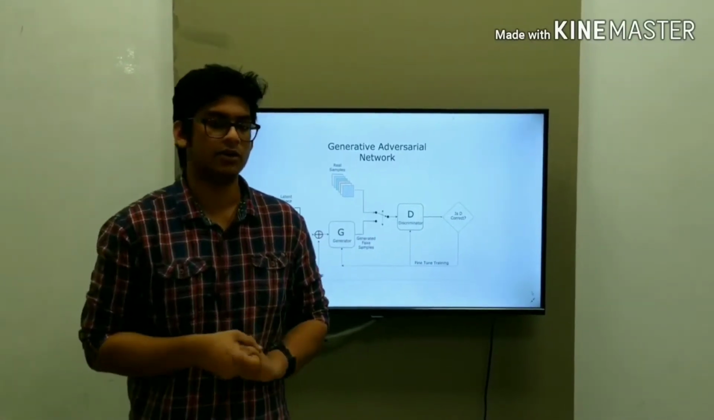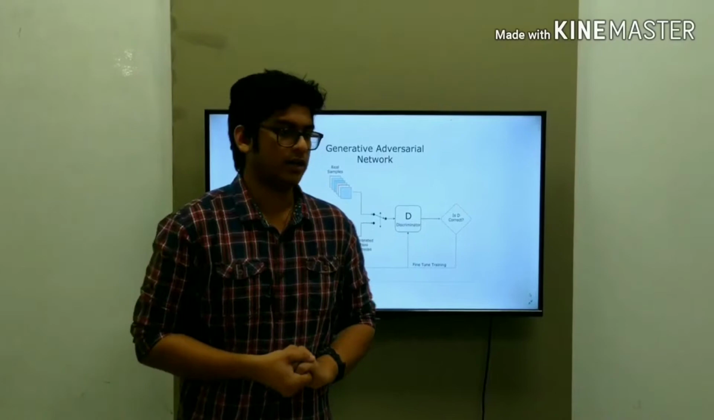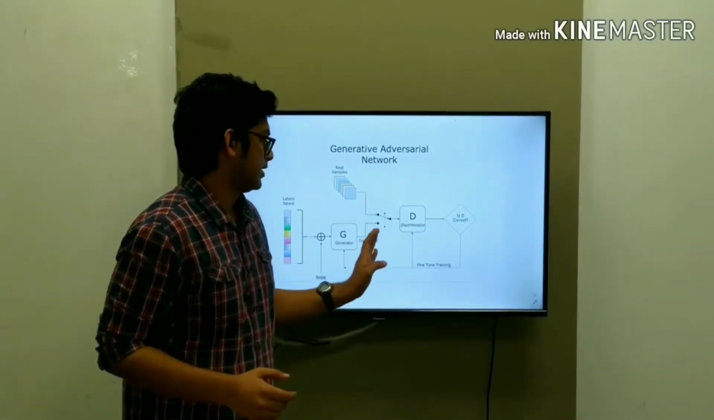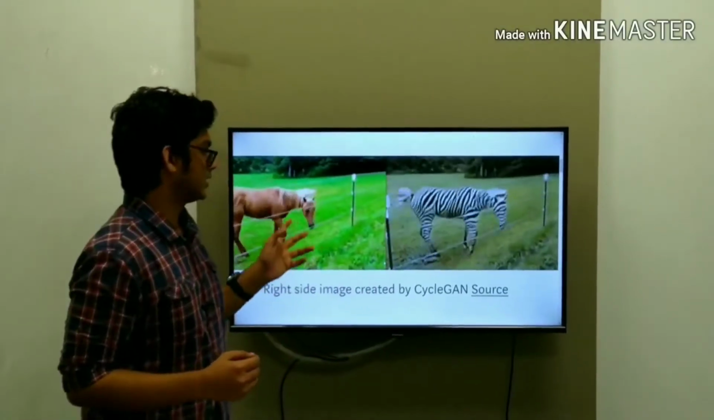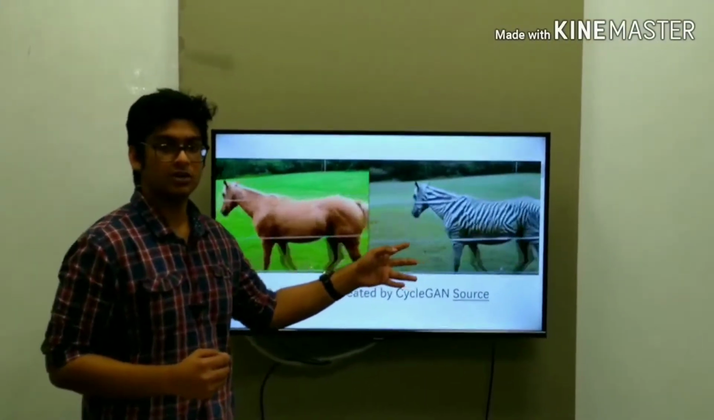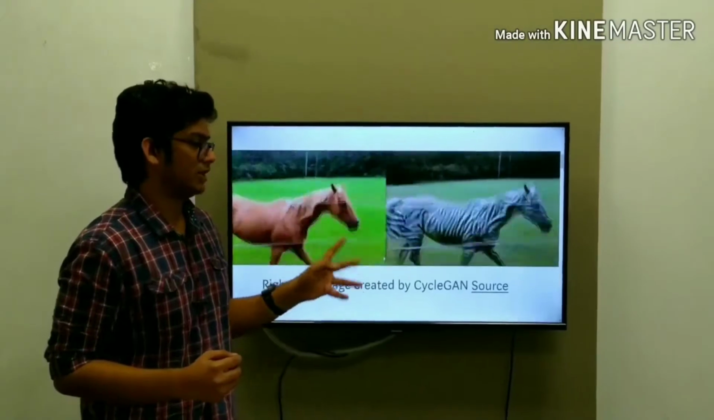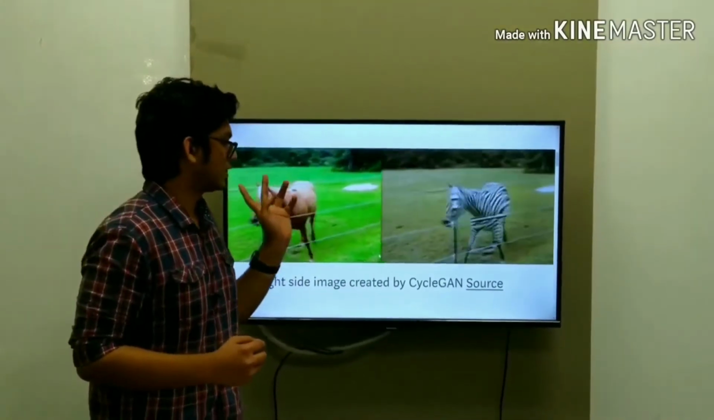This way the GAN network improves itself and it finally produces a fake image which is very close to the real image but still fake. As you can see here, GAN can produce such fake videos. In the same way it can produce fake images which are closely related.